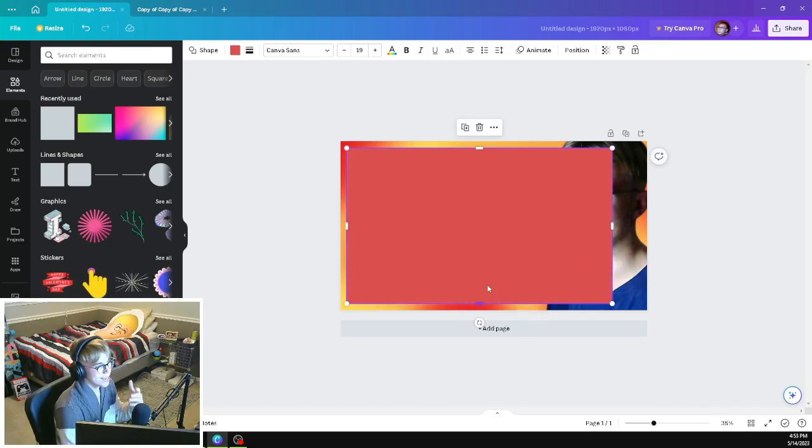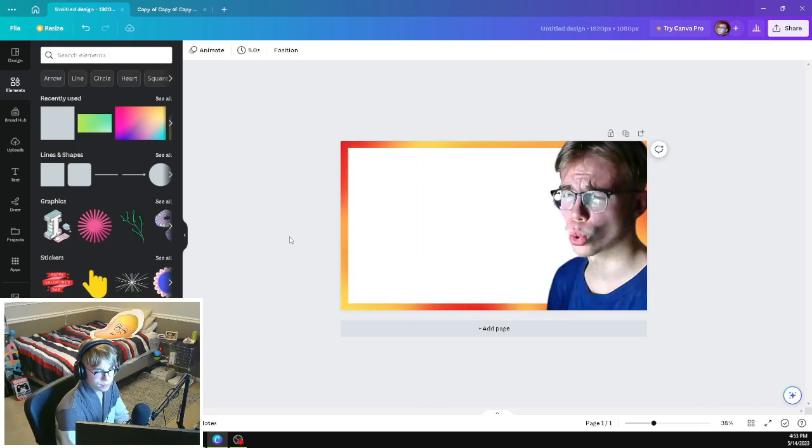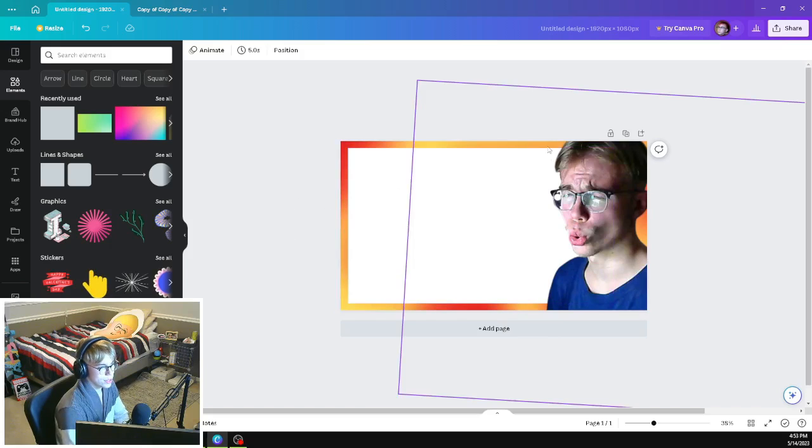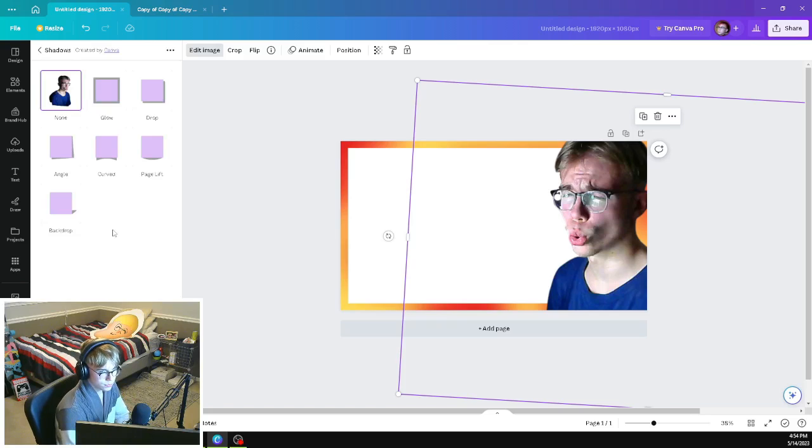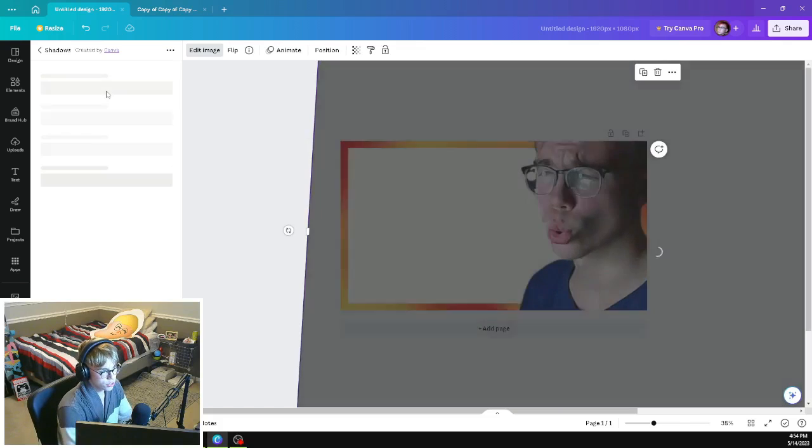And in my case, the best color for that is white. Boom, there you go. Now you see this just kind of stops right here. I do want there to be a shadow effect right behind me. So I'm gonna select my image, go up here to edit image and click on the tab that says shadows, and then go up here that says glow, and then we can readjust our image from there.